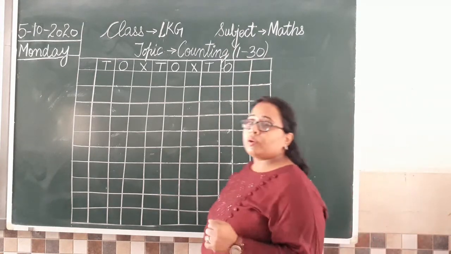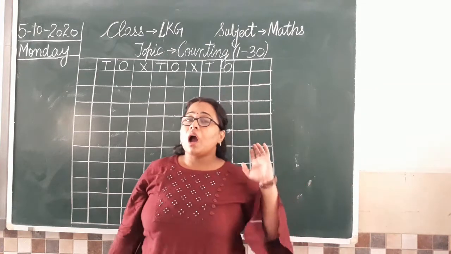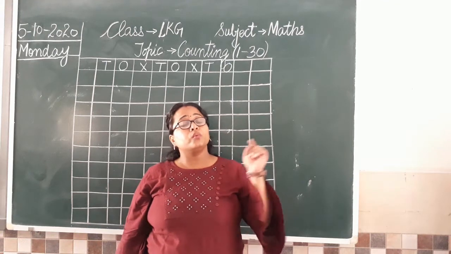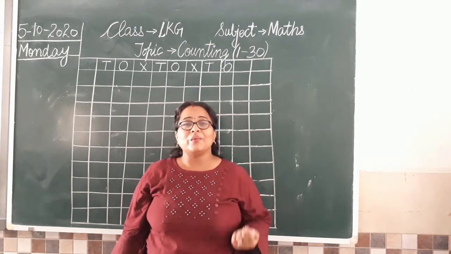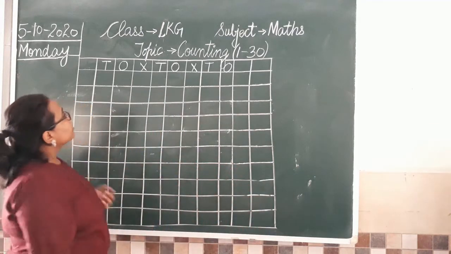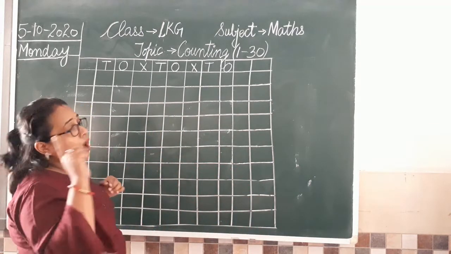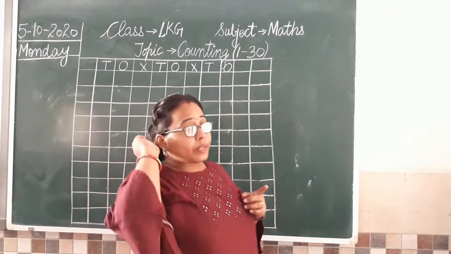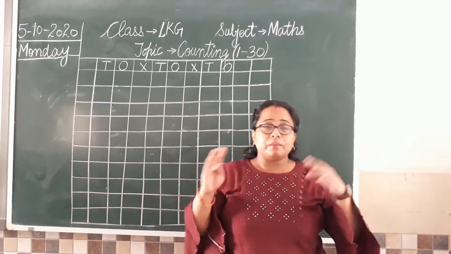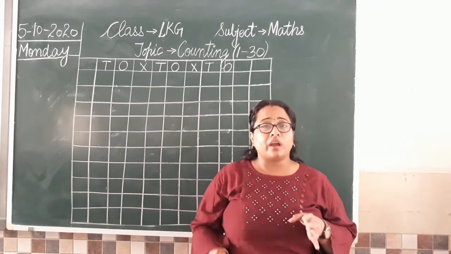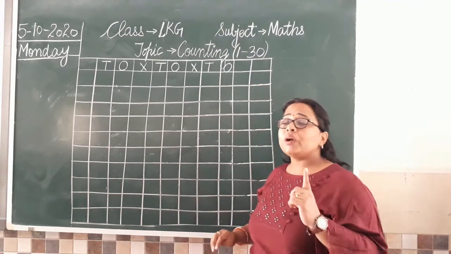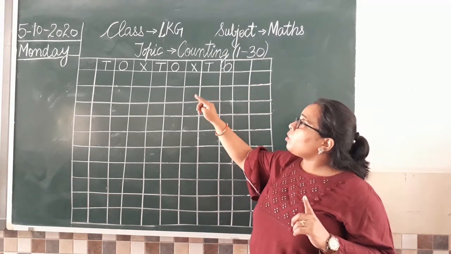Great. So first you will watch how ma'am is writing. After that, see how we are going to do work in notebook. Then you are going to complete it. Okay class? So let's begin with the work then. So when we have to start from 1. Class, please listen carefully. Don't see here and there what mama is doing, papa is doing. Just see the video carefully. So when you have to begin with 1 we are going to start under O or under T.